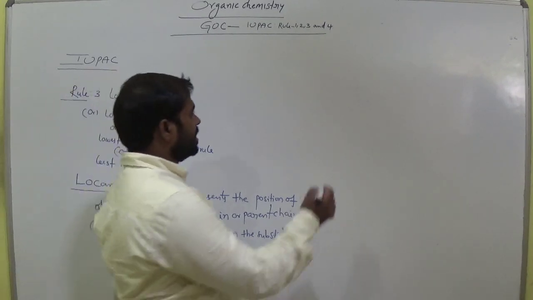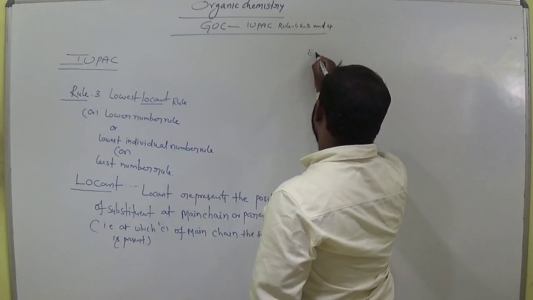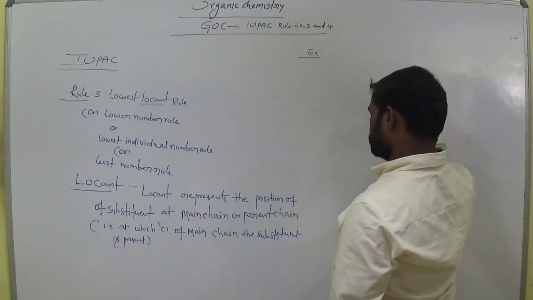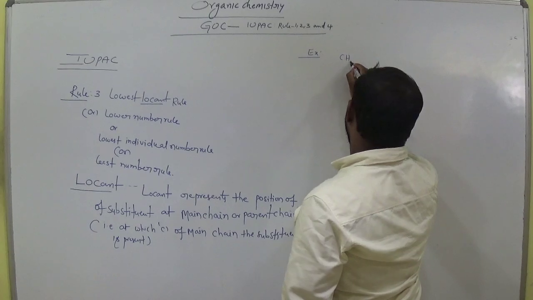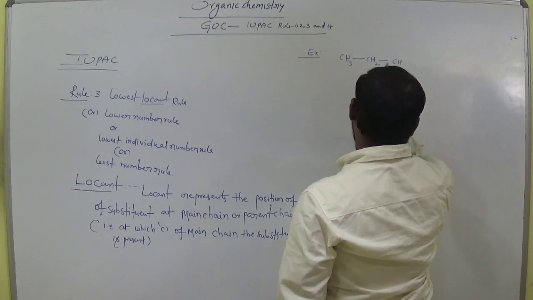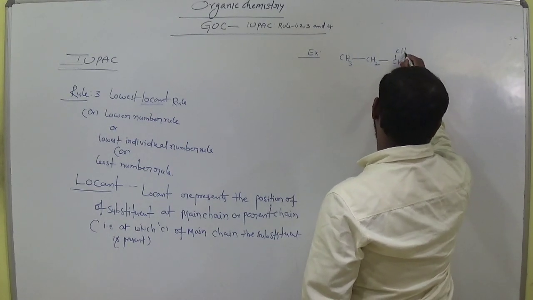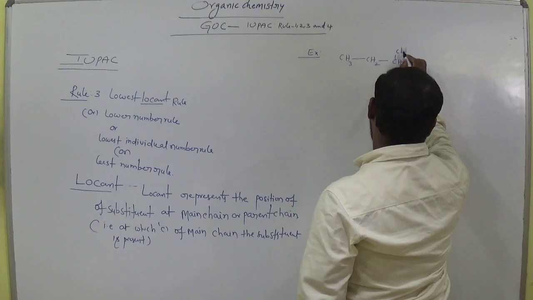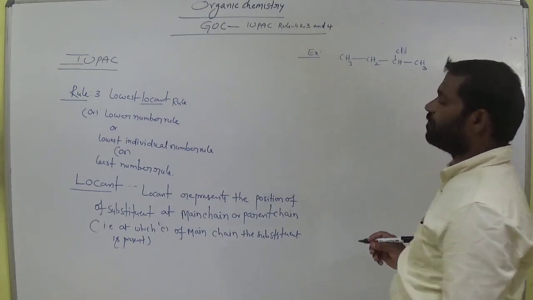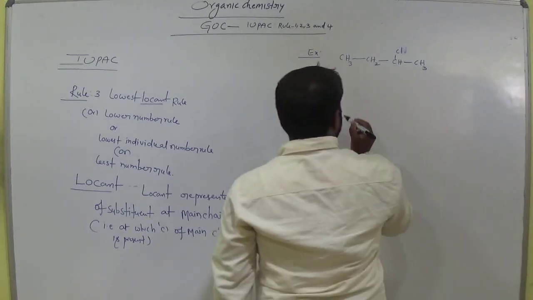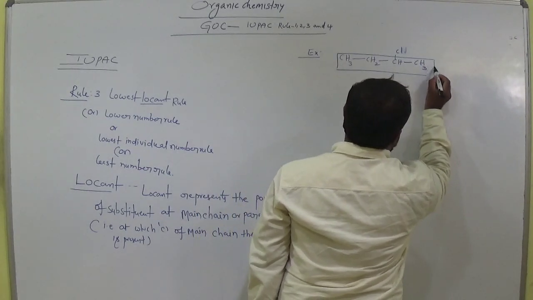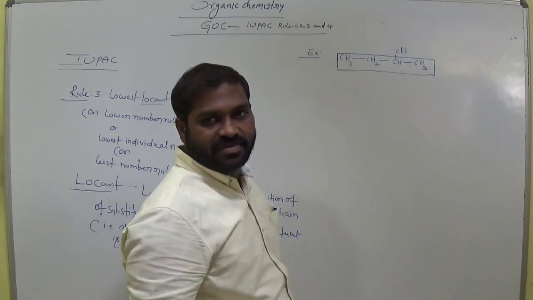Let's see the example, then you get an idea about this. CH3 bond CH2, CH, Cl, bond CH2 bond CH3. Okay, this is the compound. Now what is the longest carbon chain? This is the longest carbon chain. Am I right?